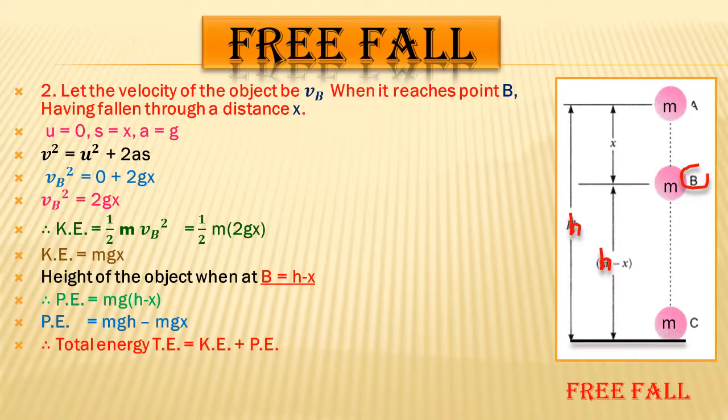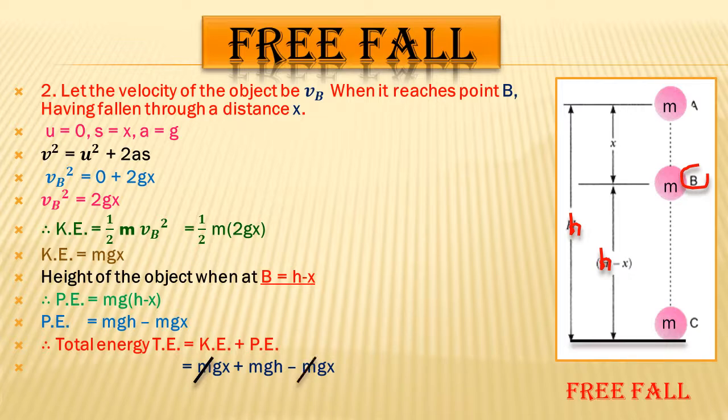Now therefore the total energy will be, we get the kinetic energy and the potential energy, and now we just have to put in the value of both the energies. So total energy will be, the value of kinetic energy is mgx and potential energy is mgh minus mgx. Now here plus and minus signs always cancel.